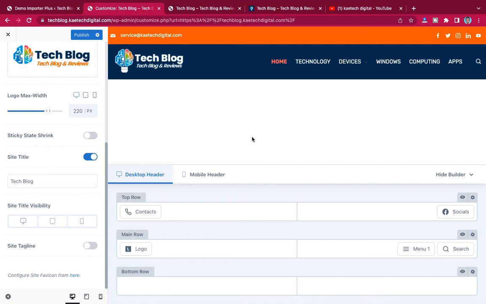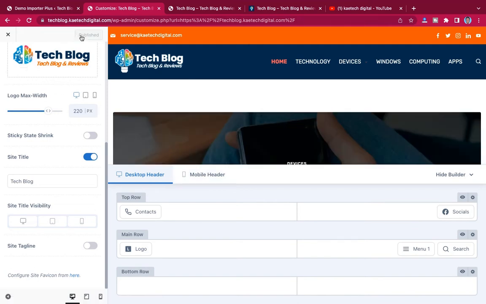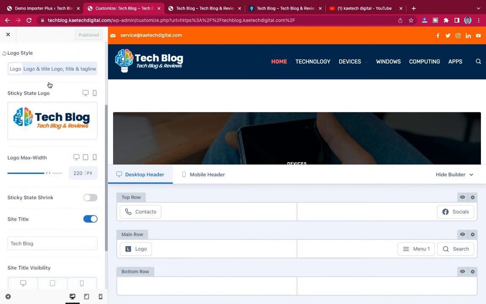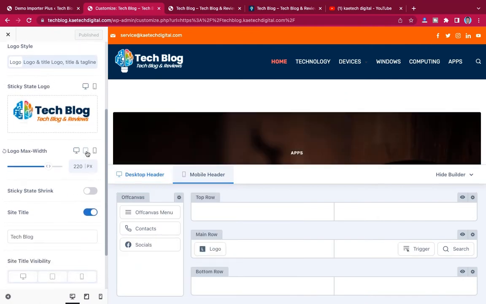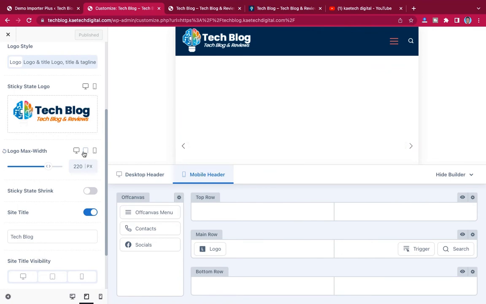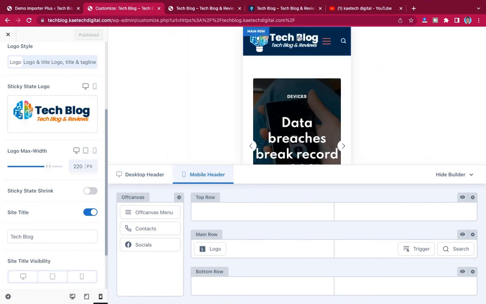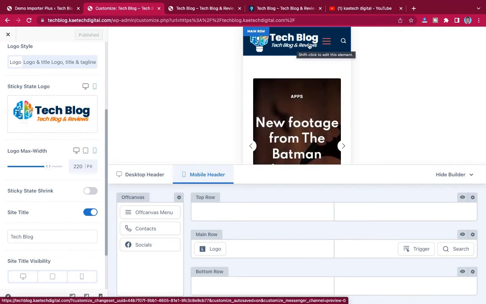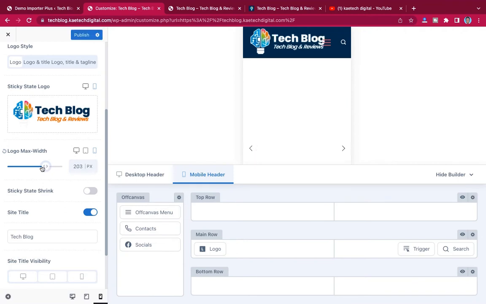Now basically we are through with the header. Now let's go to the footer itself. Okay, so let's publish this one. Yeah, very good. And then now let me check how the logo will appear on tablet mode, and then also how the logo will appear on phone. So this is how the logo appears on phone, and I think it's too big. Okay, so we can reduce it a little bit, sorry. Yeah, so this is quite okay.